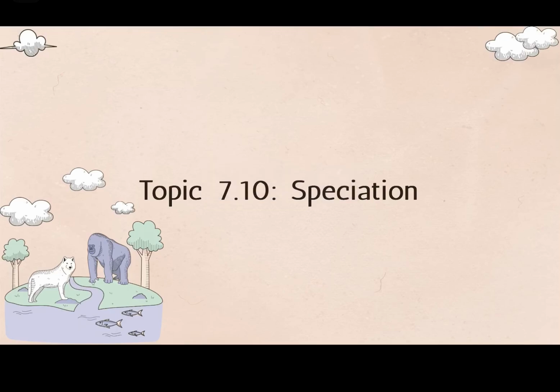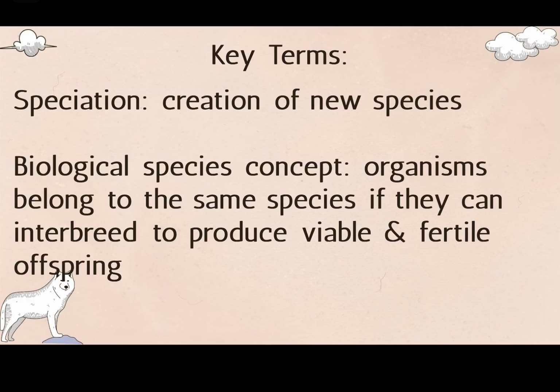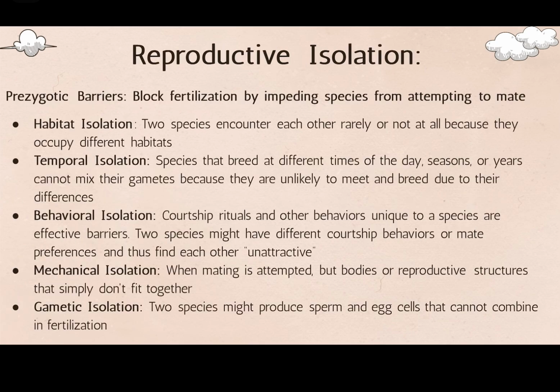Topic 7.10, Speciation. Speciation is the creation of new species, and the biological species concept says organisms belong to the same species if they can interbreed to produce viable and fertile offspring. These are a few reproductive isolation barriers.